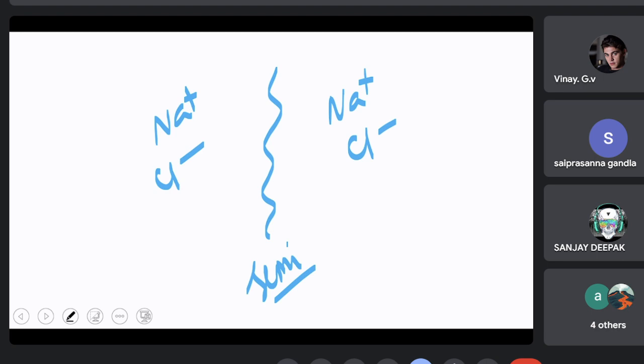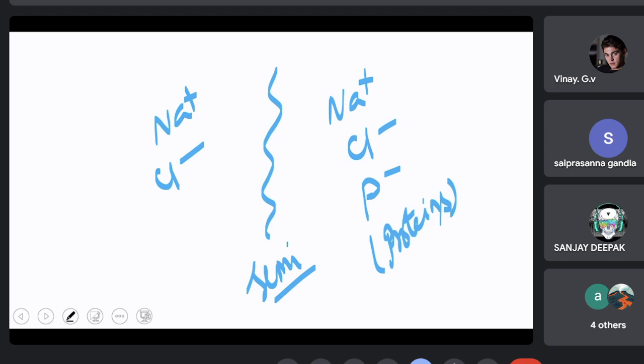In addition to this, on one side, let us say inside the cytoplasm, there are certain negatively charged ions, let us say these are proteins. Proteins, we know, are larger in molecular size and they cannot be transported.